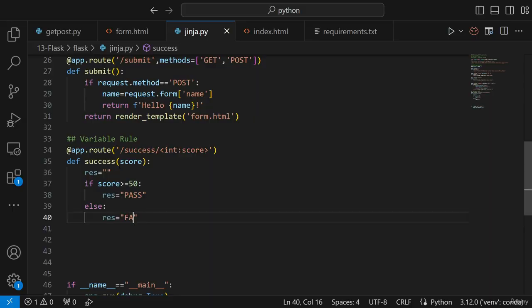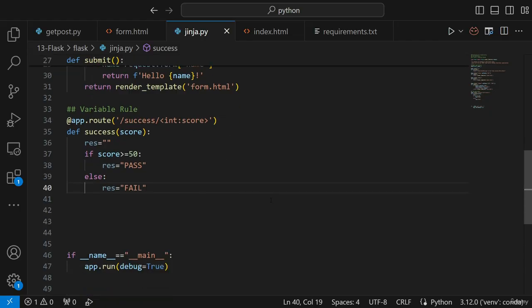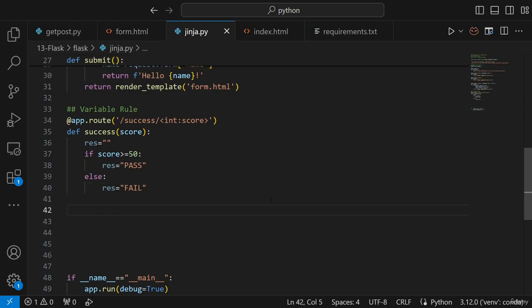Okay, I'm saying that if my score is greater than 50, then you just make the result as pass, otherwise you make the result as fail. Okay, now this is very easy. Now here what I can do is try to return this particular result to my HTML page.